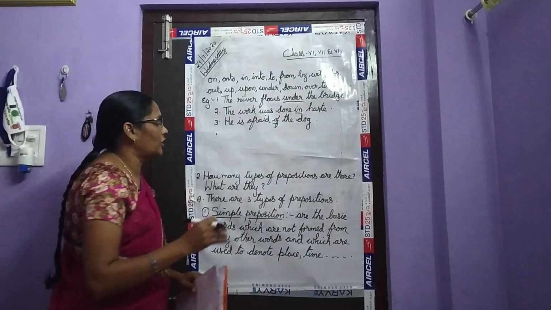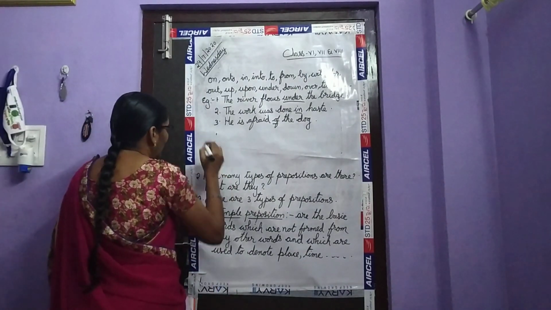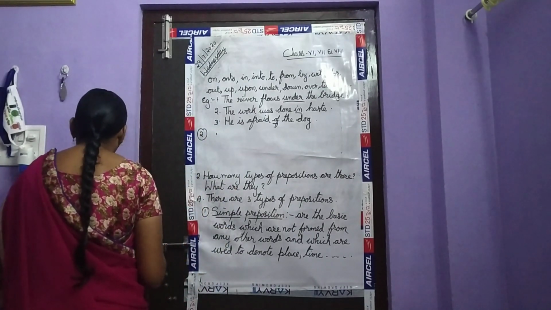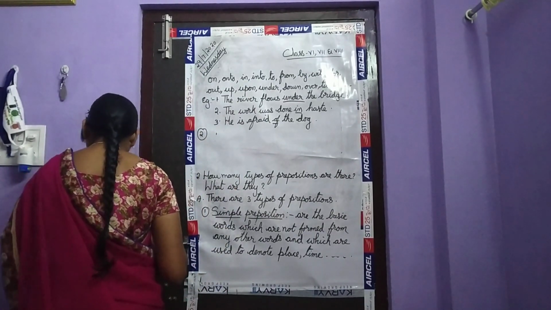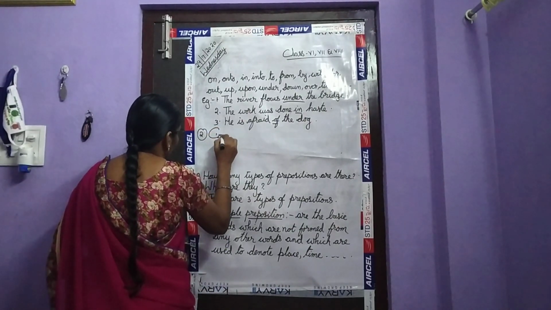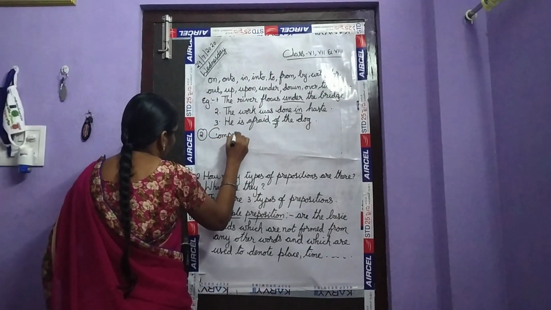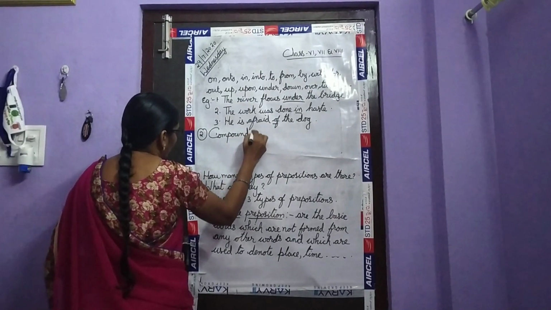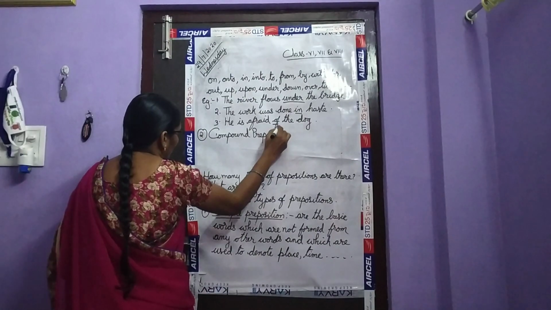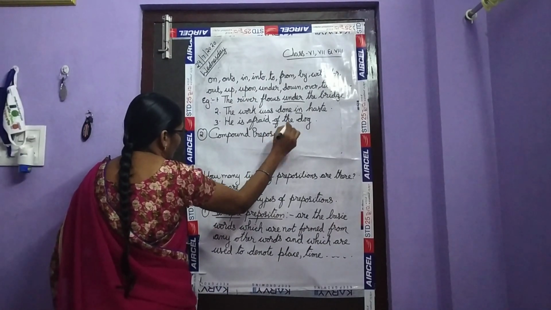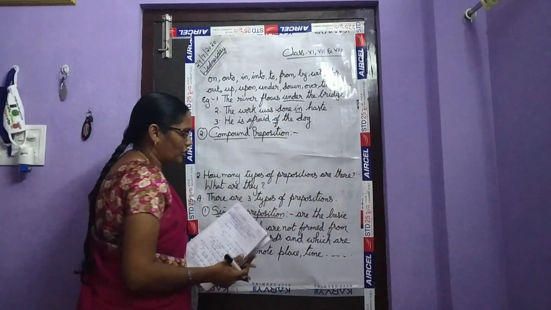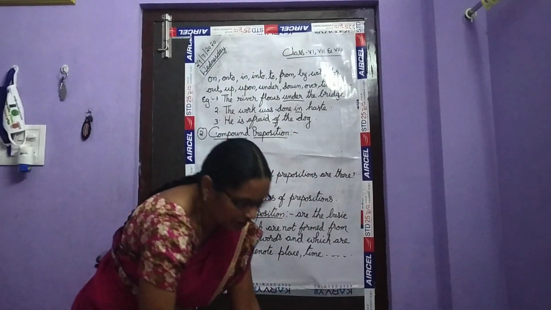Now we shall go for the second one. What is the second type of preposition, children? Compound preposition. What is the second type of preposition, children?